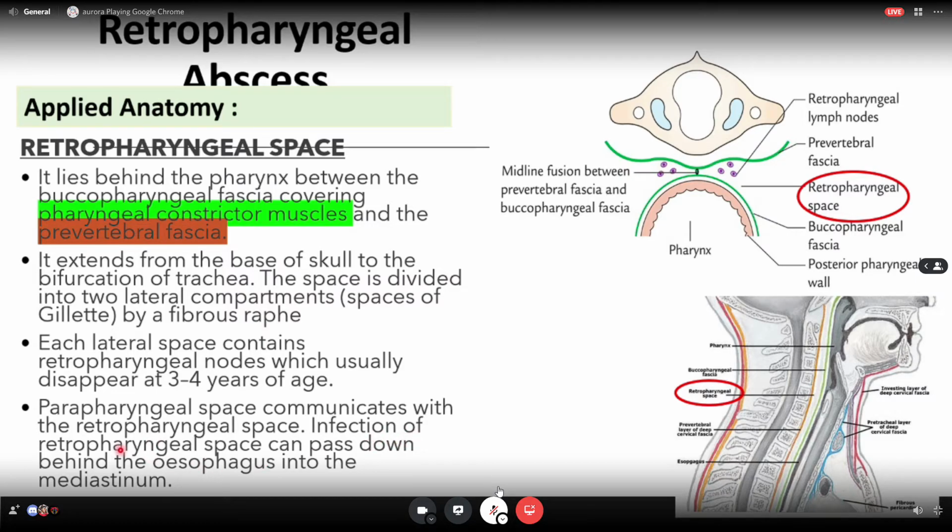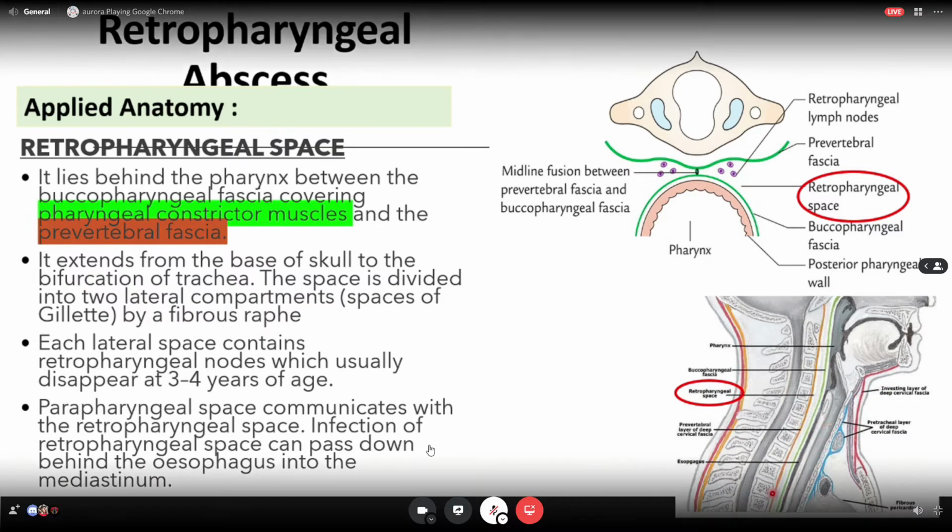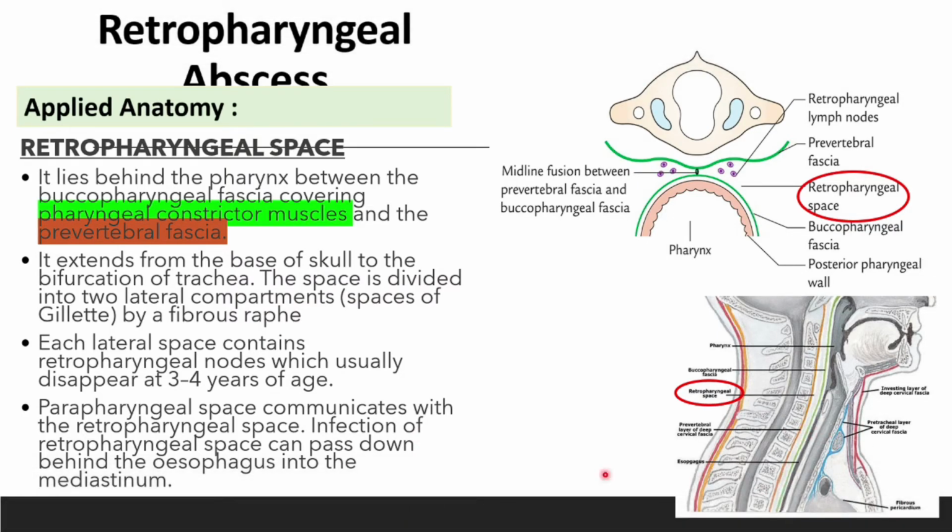A fraction of the retropharyngeal space can pass down behind the esophagus into the mediastinum. So the esophagus is here, this is the esophagus, this is the space, this is the small esophagus. So the infection can pass down beside the esophagus and go into the mediastinum.